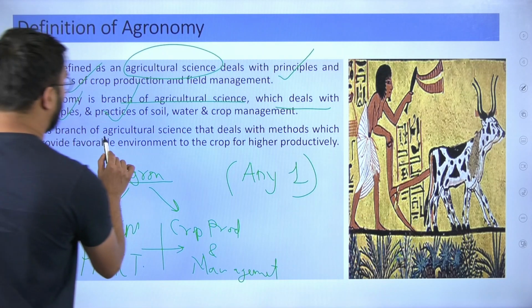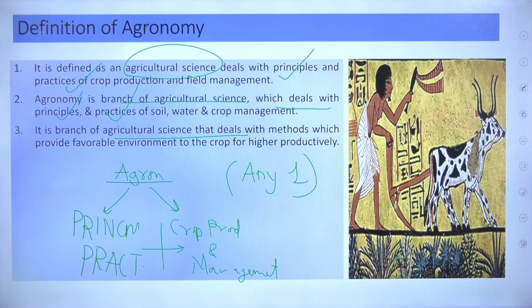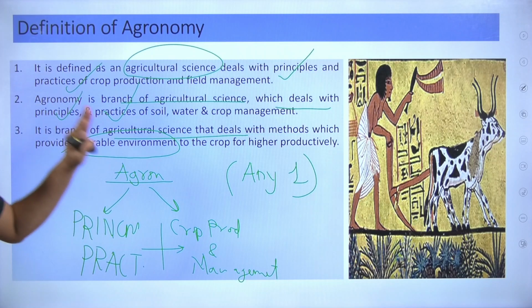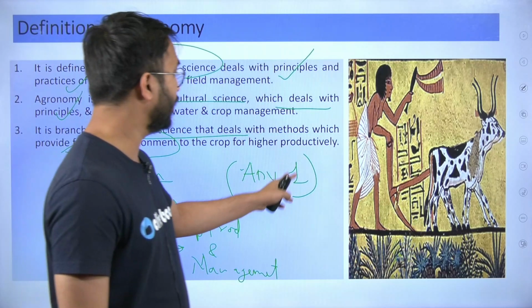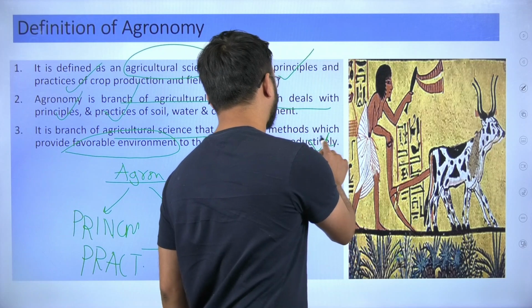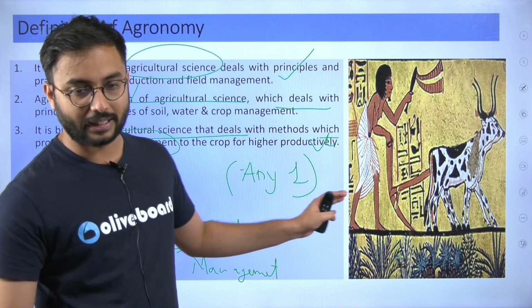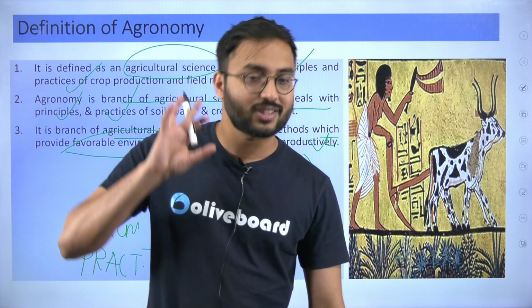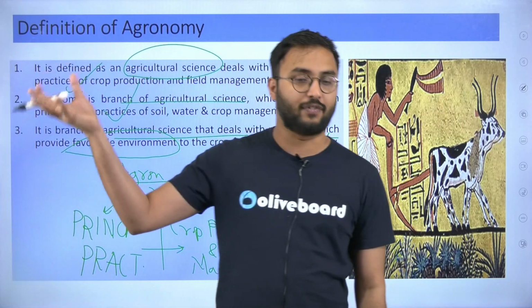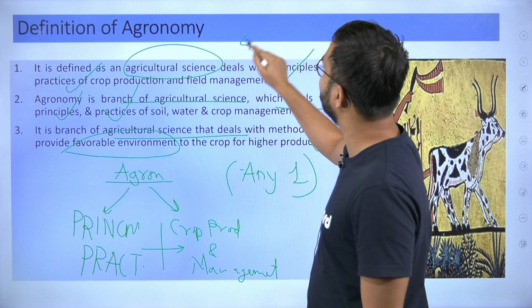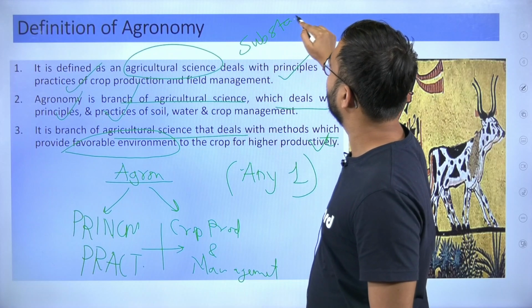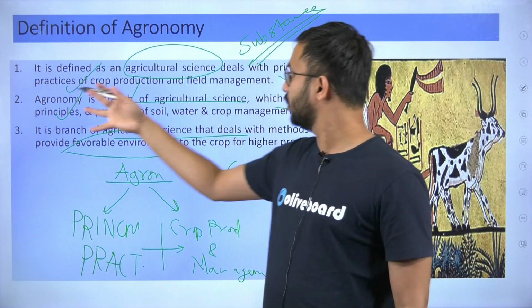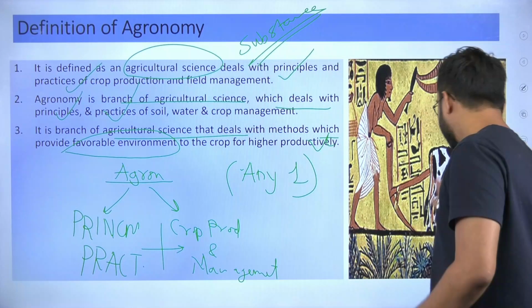Then the third definition: a branch of agricultural science that deals with methods which provide a favorable environment to the crop for higher productivity. I hope you are getting it. These three definitions sound different, that means the words are different, but the substance remains the same.